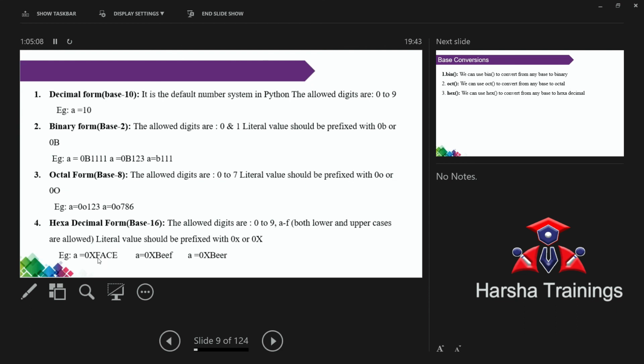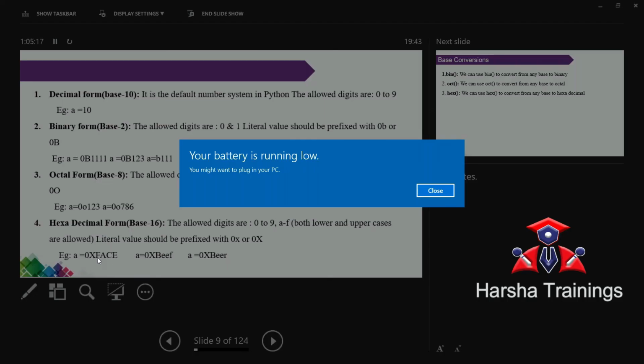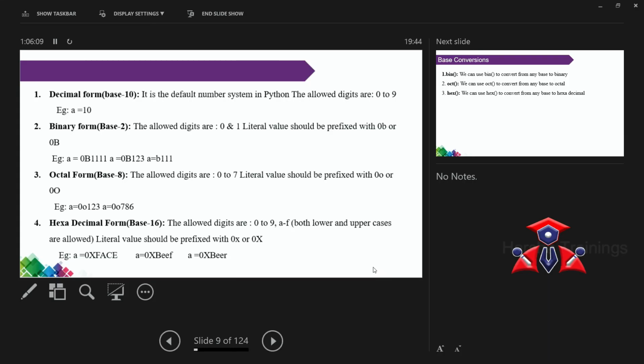If you write 0x14, the system does not consider it as fourteen. It considers it as 1 and 4. Remember, everything is converted into which format? Exactly, everything is converted into binary format. The system converts 1 into 0001, 4 into 0100. So 1 is a separate number, 4 is a separate number. It does not consider it as 14.